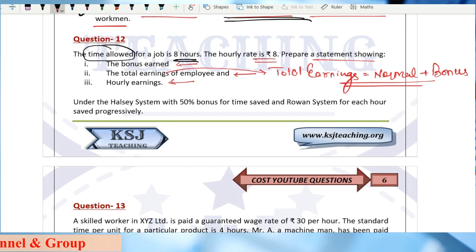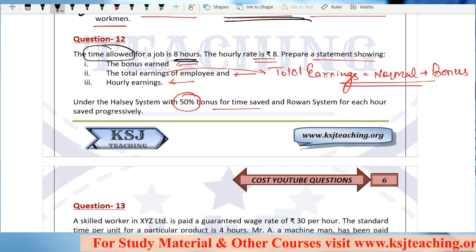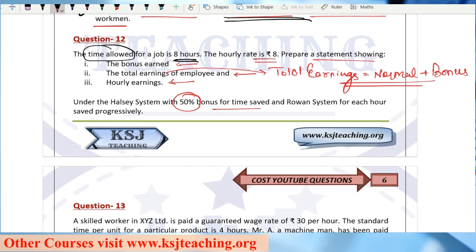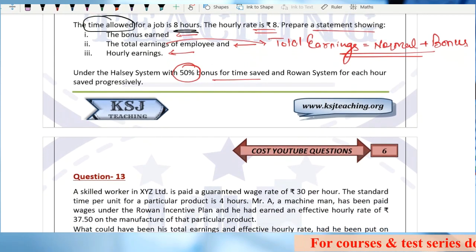And the hourly earnings under the Halsey system with 50% bonus for time saved. If this 50% is not given in the question, then also you have to take 50%. But if some other percentage is given in the question, then you have to take that particular percentage. Remember that.